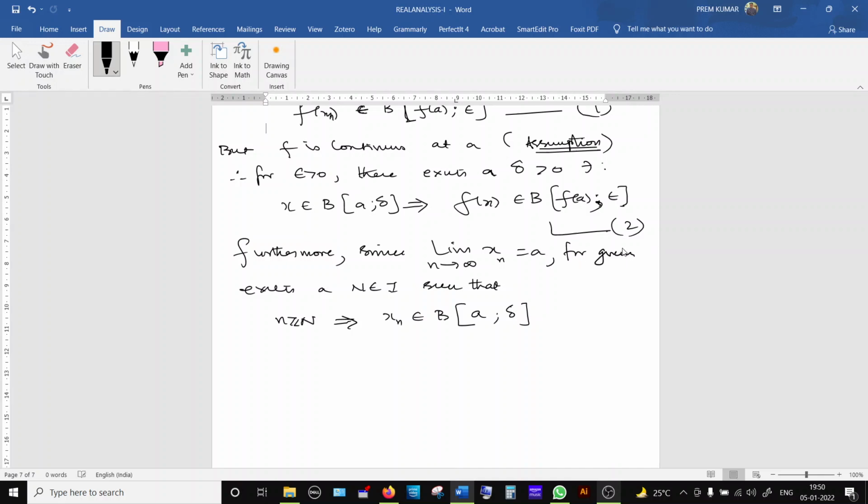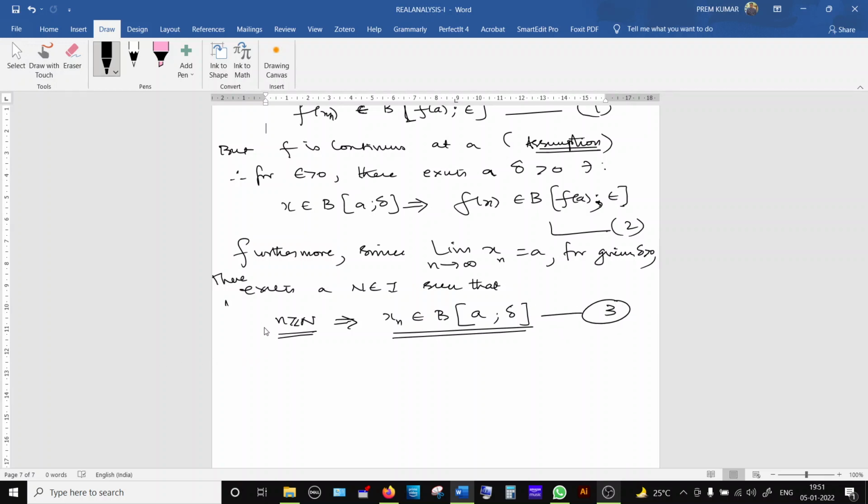To understand more clearly, I write like this: for a given delta greater than 0, there exists a capital N in I. Instead of epsilon, I use the word delta. That's all for this definition. So now, whenever n is greater than or equal to capital N, I get xn belongs to this open ball. This is the result I named as 3.